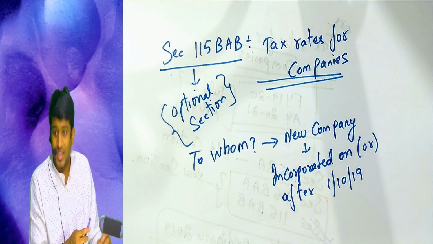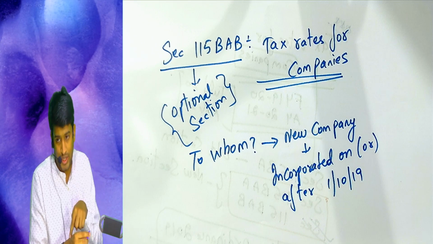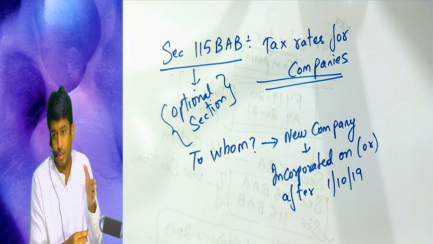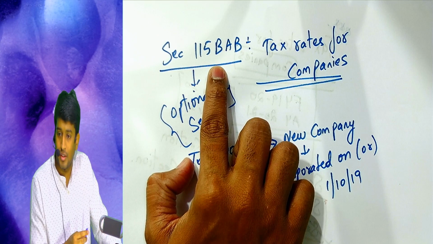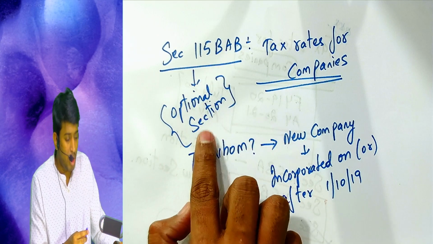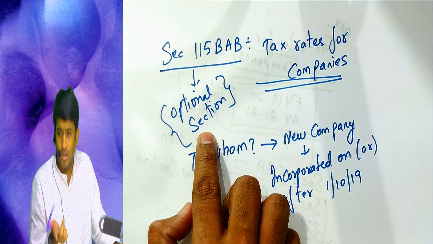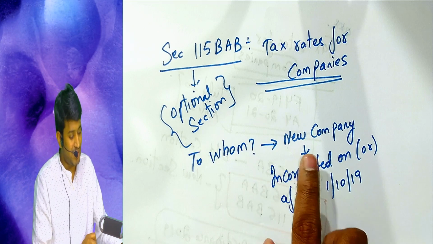It means if a company is incorporated today, that is 11th June 2020, this section will apply. But it's optional whether you want to avail or not.